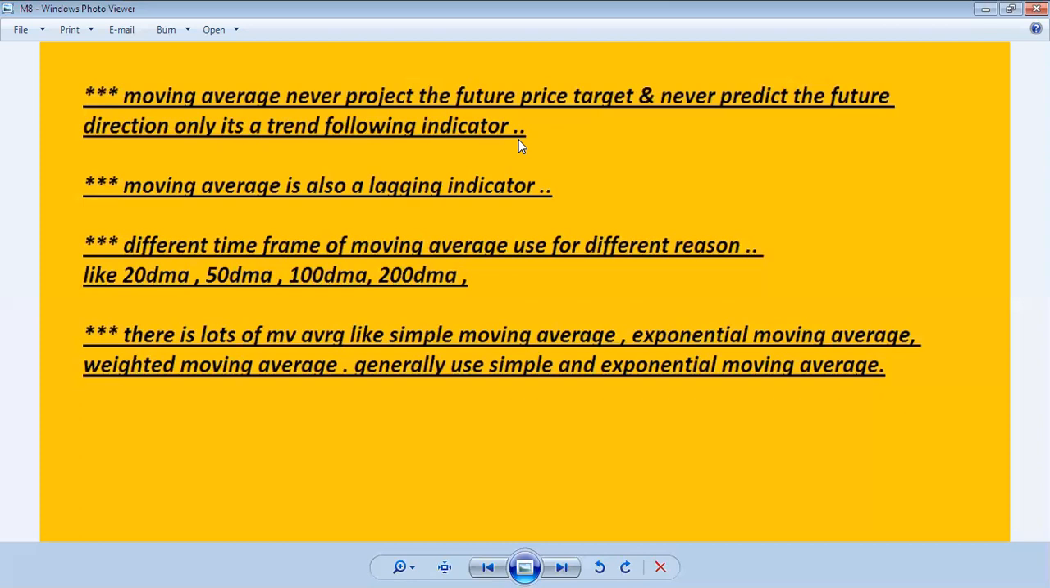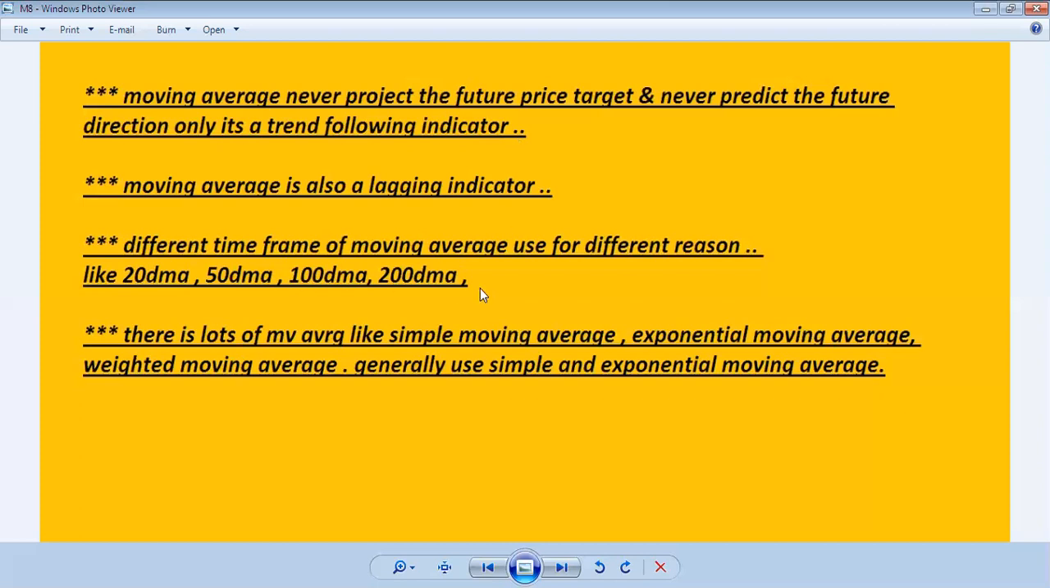It is a trend following indicator, meaning where the price goes up, the moving average also goes up. If the trend goes down, meaning price goes down, the moving average also goes down. That is why it is a trend following indicator. It follows the trend. Moving average is also a lagging indicator because we calculate this moving average through past prices. That is why it is a lagging indicator.